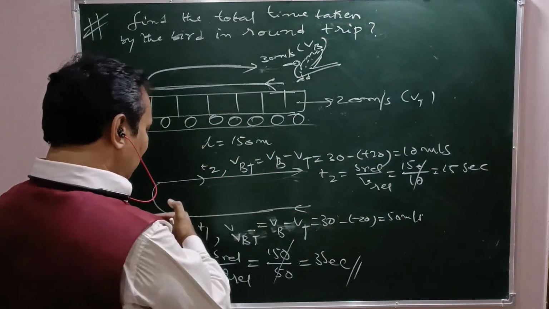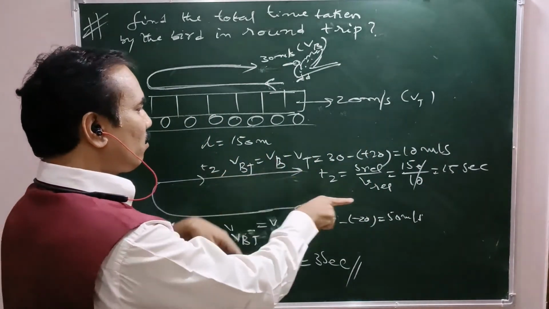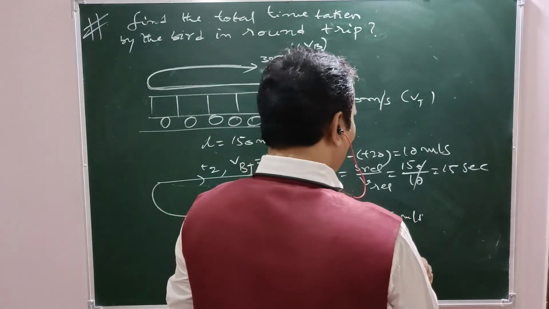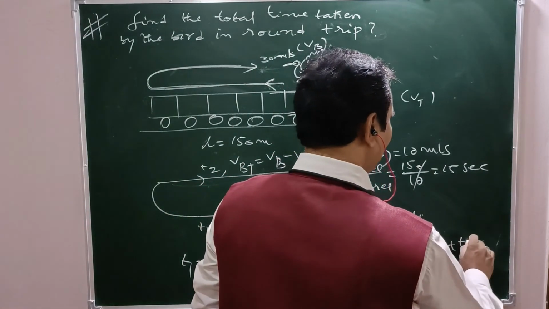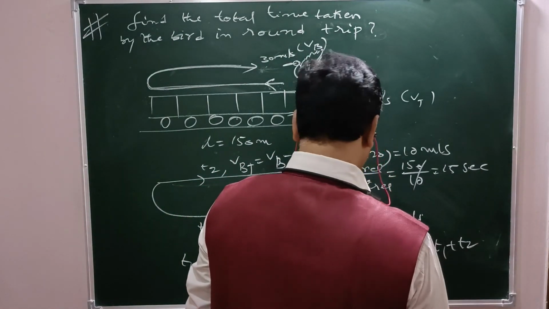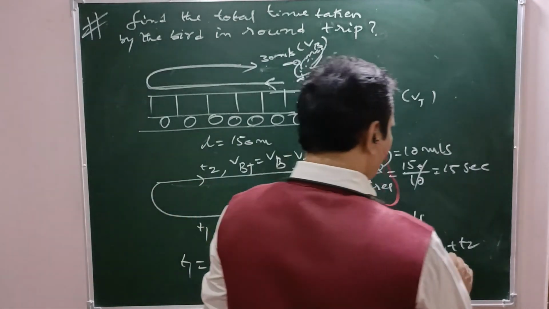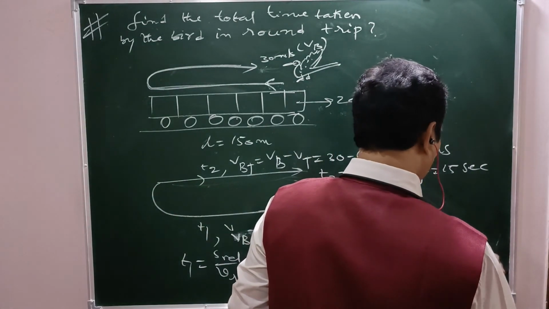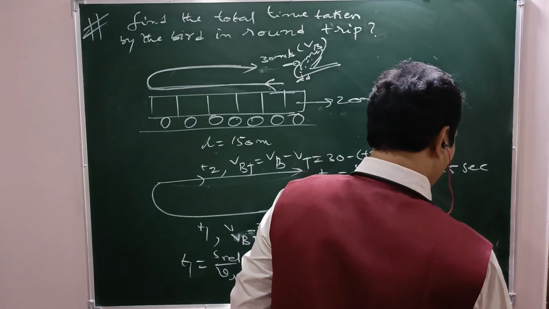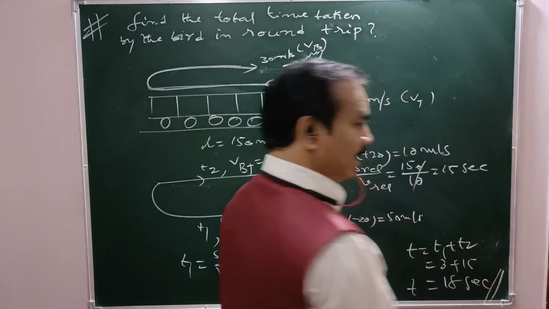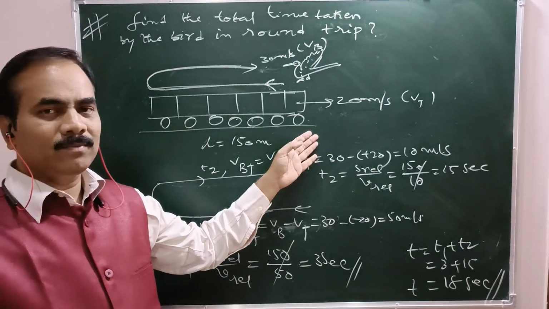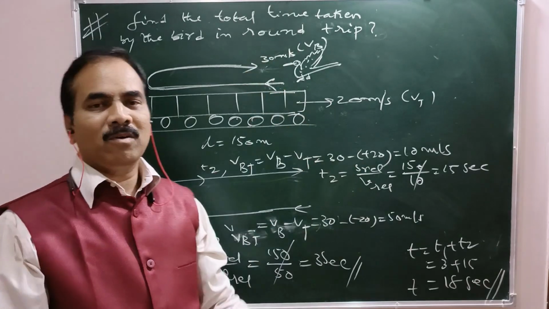So T1 equals 3 seconds, T2 equals 15 seconds. So total time T equals T1 plus T2, that is 3 seconds plus 15 seconds, that is 18 seconds. So this is the time taken by the bird for the entire round trip. Okay, friends.